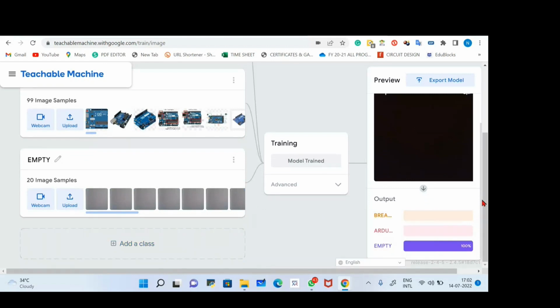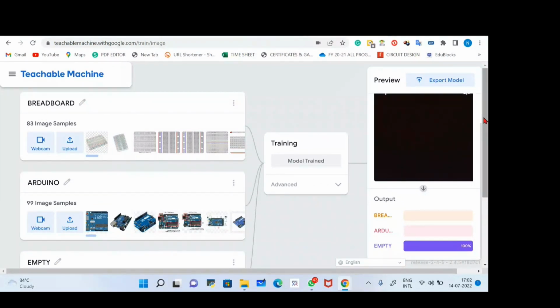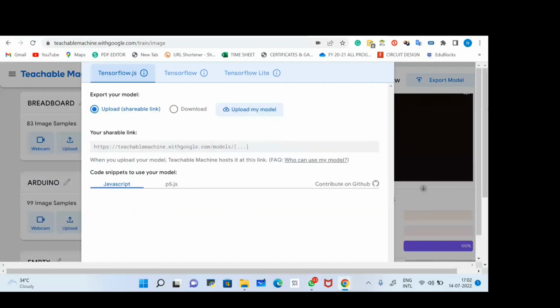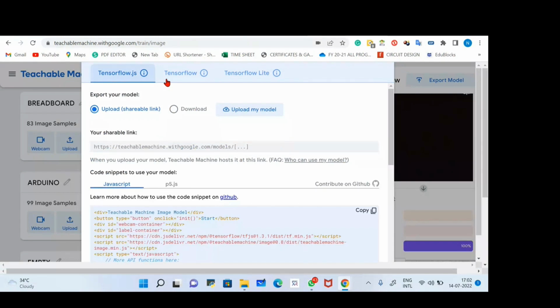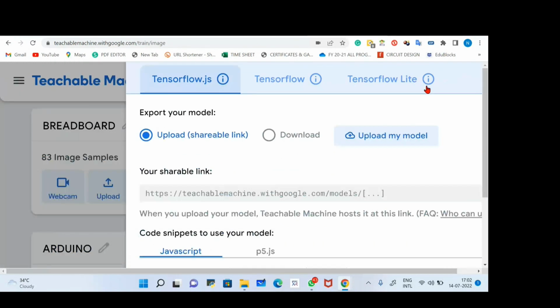Now the next thing is, if you want to use this application somewhere else, or share this application with your friends, colleagues, or students, then we have an option for export model. Export model means you can use this project for n number of purposes. For example, I'll click export model. Here you can use it for TensorFlow, TensorFlow.js, TensorFlow Lite. These are some programming options related to software.